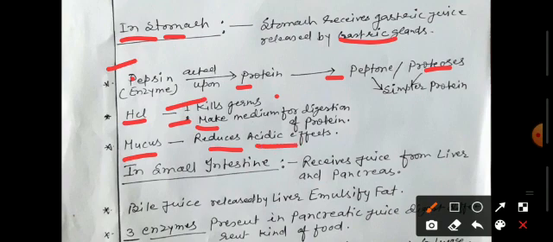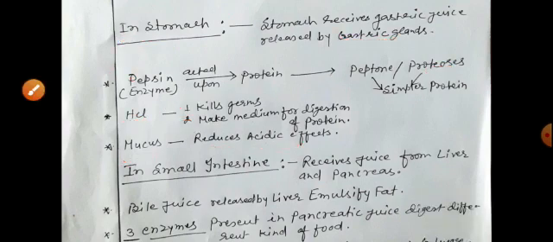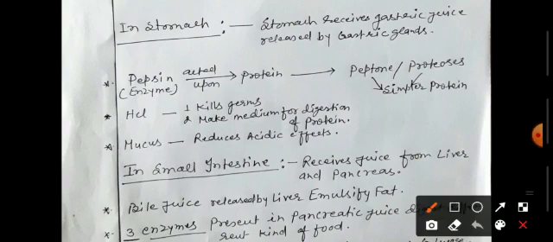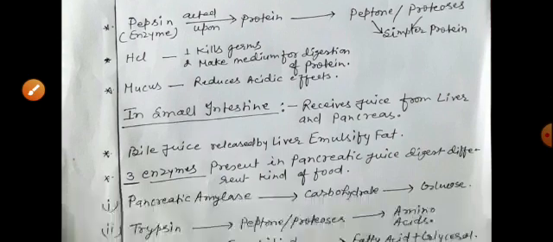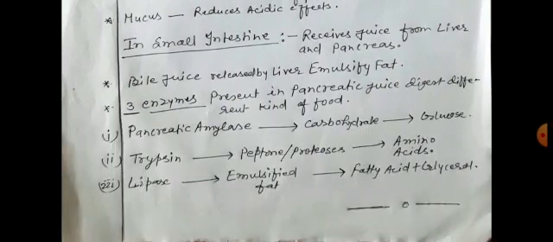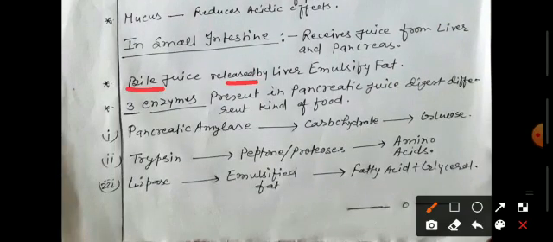Now, for the third time, food is digested in the small intestine, when a part of the undigested food enters the small intestine. The small intestine is a coiled tubular structure that receives juice from two digestive glands. These glands are the liver and pancreas. The liver secretes bile juice. This bile juice is alkaline in nature. So in the small intestine, food is digested in a basic medium. The bile juice is involved in emulsifying fat, which means the large molecules of fat are converted into fine particles.